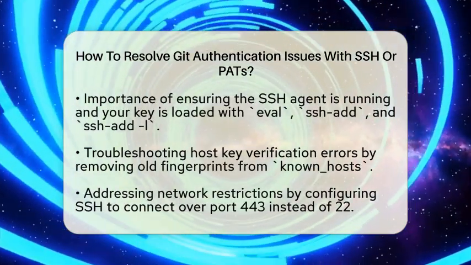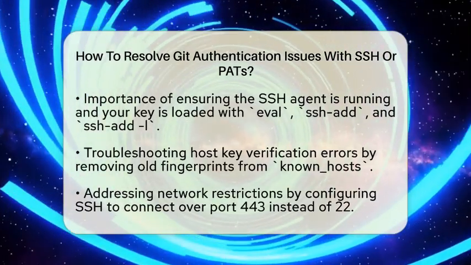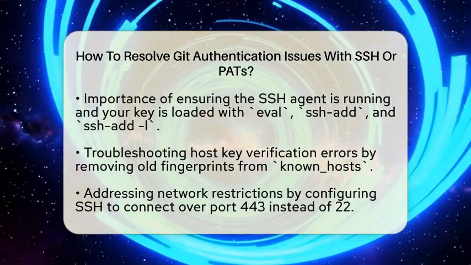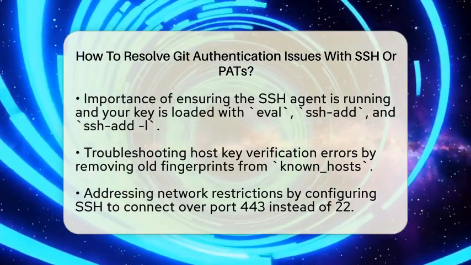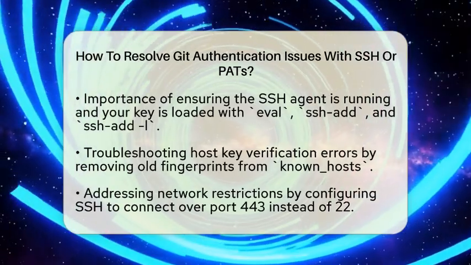Then, add the public key to your Git service account. You can do this by copying the contents of your public key file, usually id_ed25519.pub, and pasting it into your account's SSH keys section.